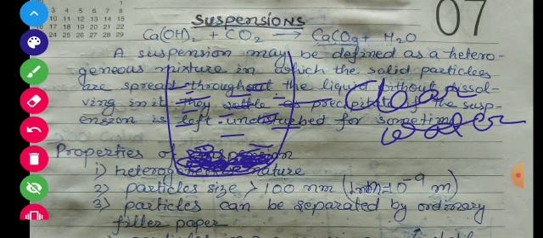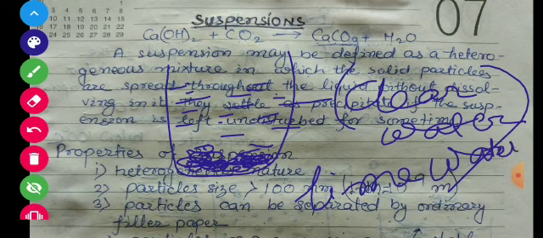This clear water we say is lime water. This is known as lime water, students. So I think you have understood what lime water is.